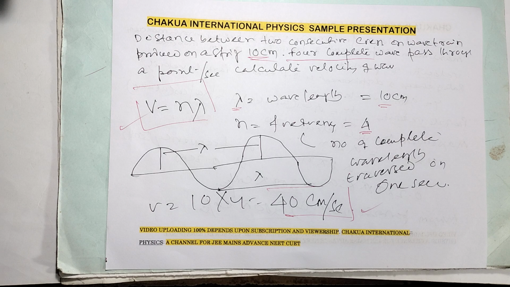So what is the V? V is equal to n lambda. Only here you should know the formula. Otherwise the problem is very easy. So 10 into 4 is equal to 40 centimeter per second. 40 centimeter per second.